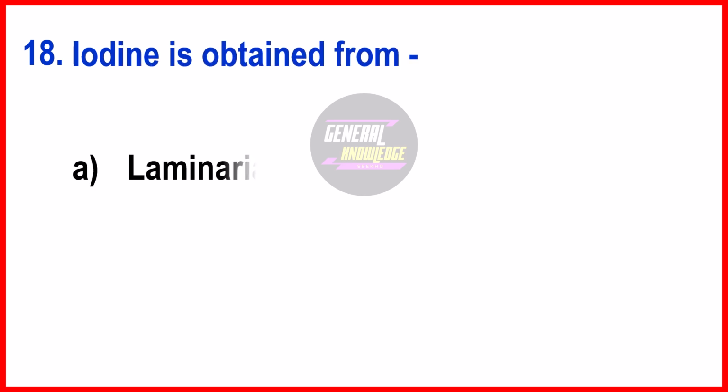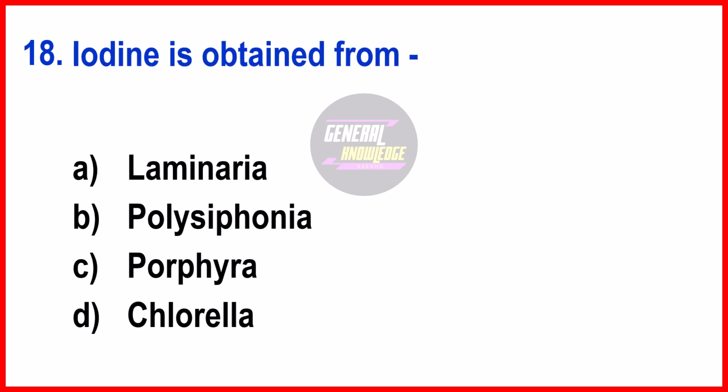Iodine is obtained from. The right answer is option A, Laminaria. It is a type of brown algae and a rich source of iodine. It is also known as kelp. The iodine extracted from Laminaria is used in various applications including dietary supplements and industrial processes.